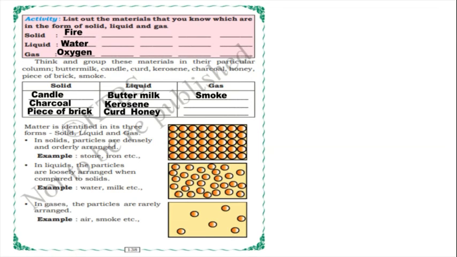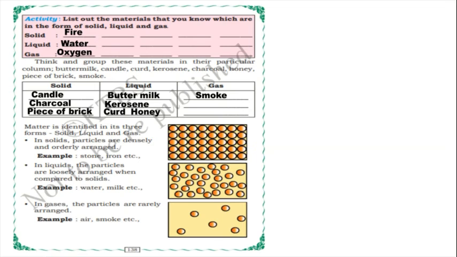So in the first activity, children, don't forget to write in the solid. I have written fire, but it should be firewood. Okay, write that first word, firewood. Yes. So next, children, matter is identified in its three forms. What are those three forms? Already we have learned: solid, liquid and gas.